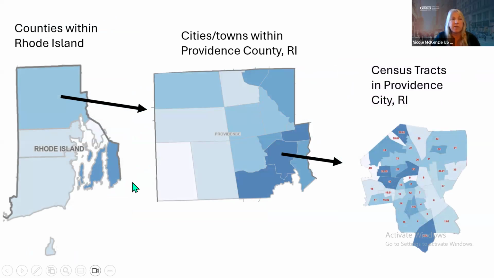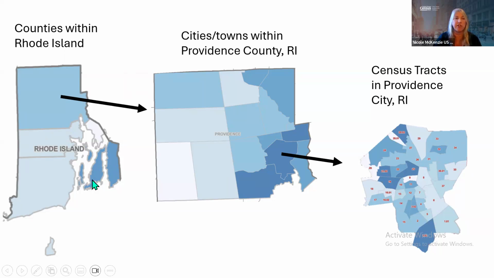So here is a little closer look at Rhode Island. In data.census.gov, you can pull data tables. You can also visualize the data in a map format. In this session, we're not going to get into this deeply. It will be another session that we're going to offer as part of this series in Rhode Island. But I wanted to show you how you could get a larger view of different areas.